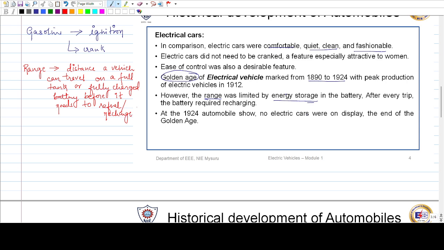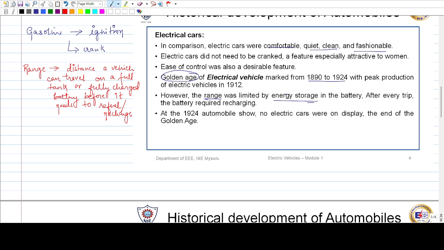So how much distance can a vehicle travel? Normally it is measured in kilometers, and in some places in miles. So how much distance a vehicle can travel once it is on a full tank, or when the battery is fully charged. Normally the first scenario is for IC and the second scenario is for the EV, before it needs to refuel and recharge.